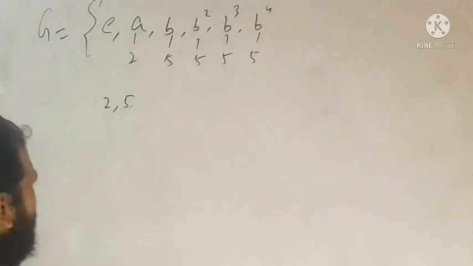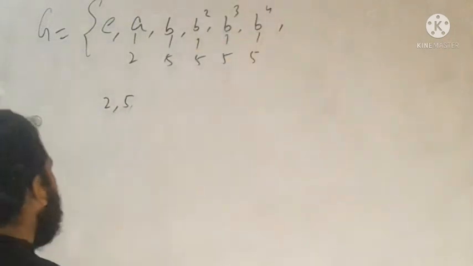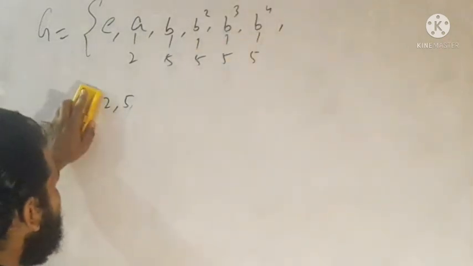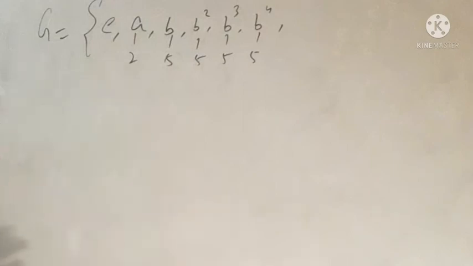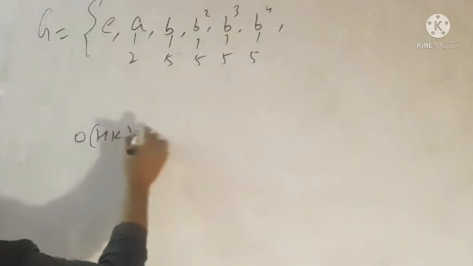Suppose they have order 5. So suppose element C has order 5 and that also generates a subgroup. If that generates a subgroup, there will be 2 subgroups H and K, similarly as we did in the group of order 6. So the order of HK is what?